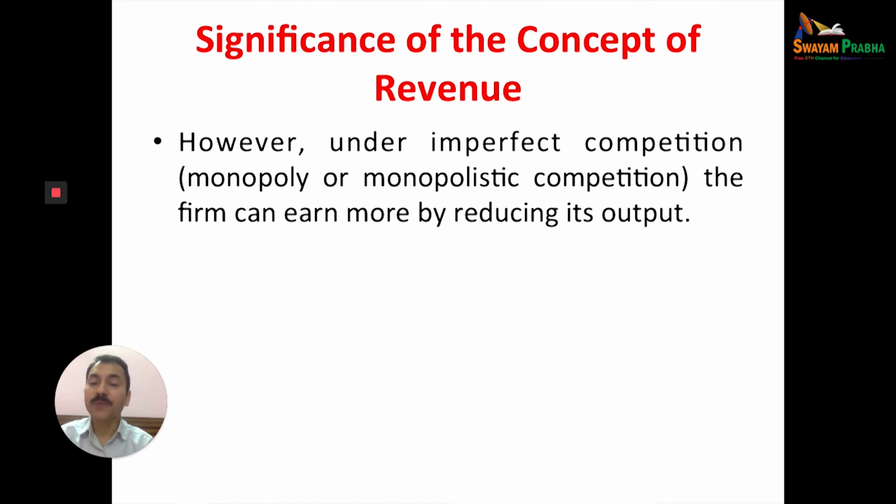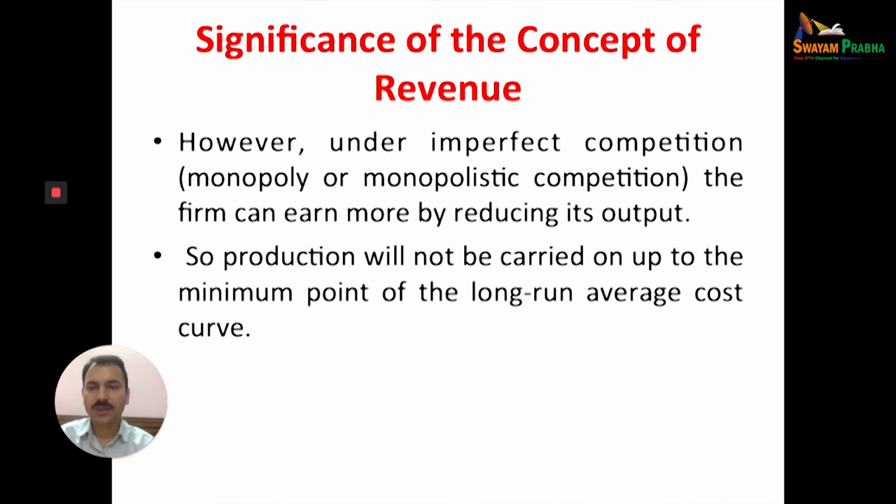However, under imperfect competition, monopoly or monopolistic competition, if you want to increase the sale, then price has to be decreased. So production will not be carried on up to the minimum point of the long run average cost curve in case of imperfect competition.